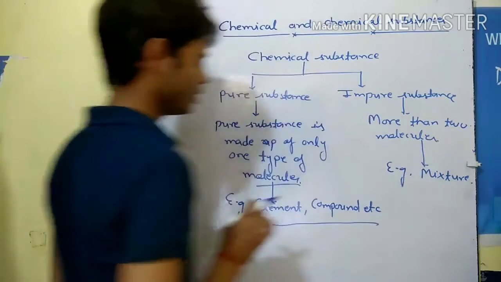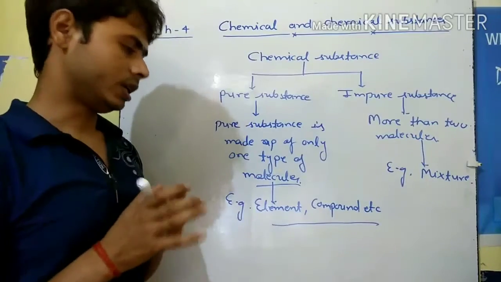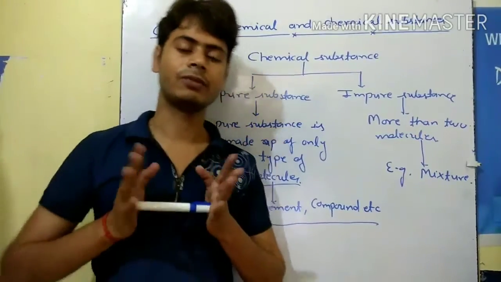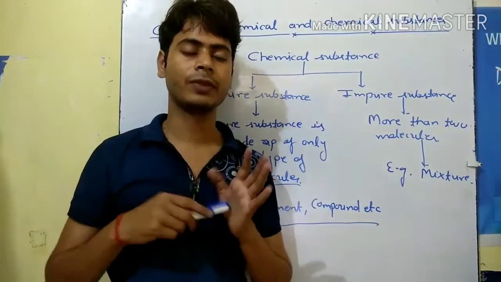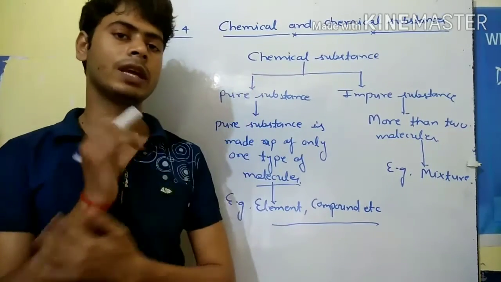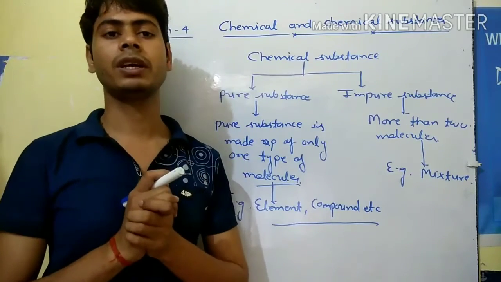Okay, so today we will discuss what is the element. First of all, an element is that which is made up of only one type of atom.